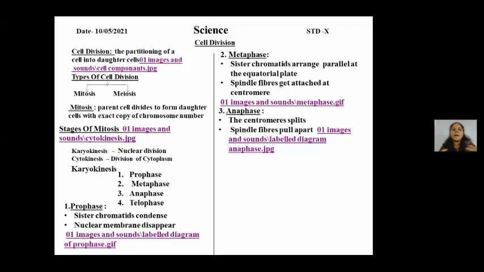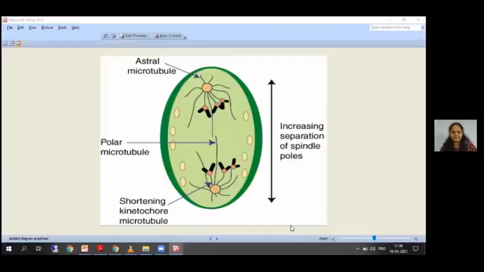So now the spindle fibers are being pulled apart. Okay, let me share the image with you. So this is a typical picture of an anaphase in an animal cell. Here now you can see those black colored strings that were all elongated in the metaphase.